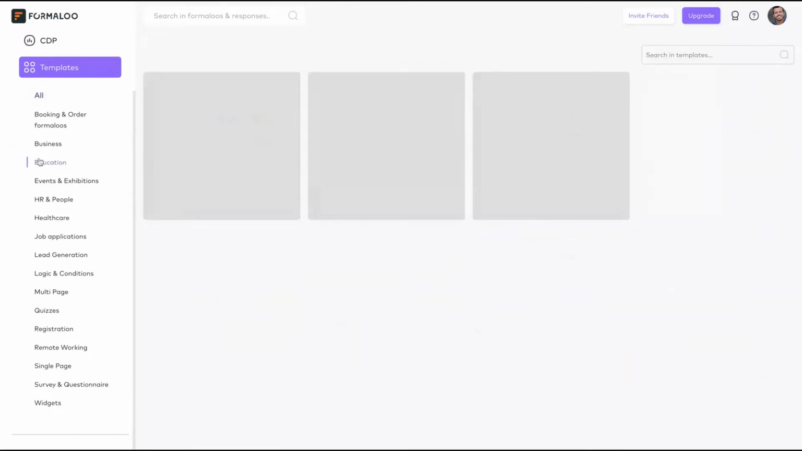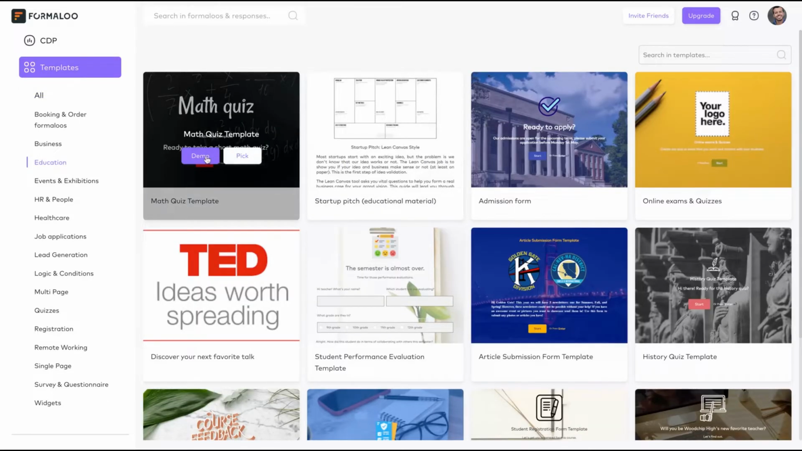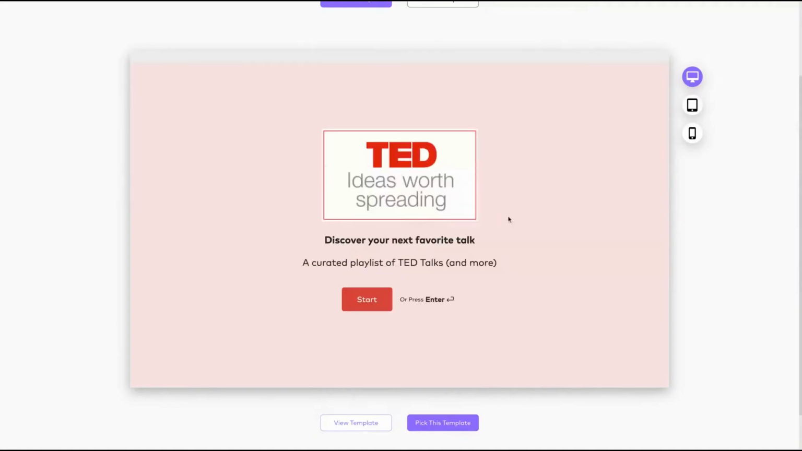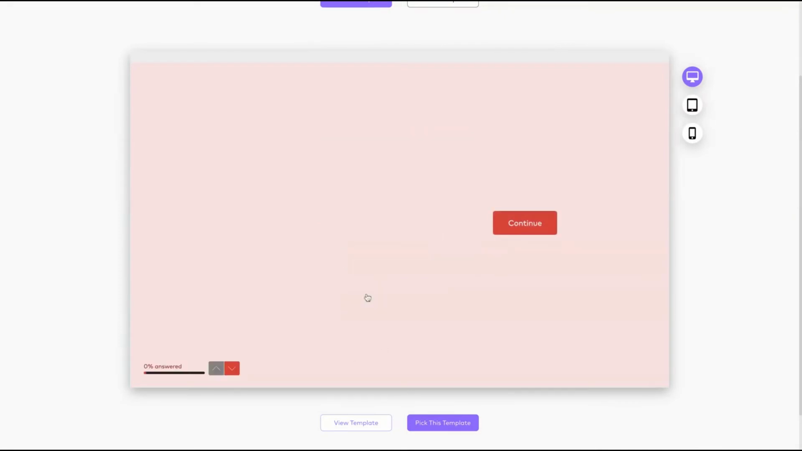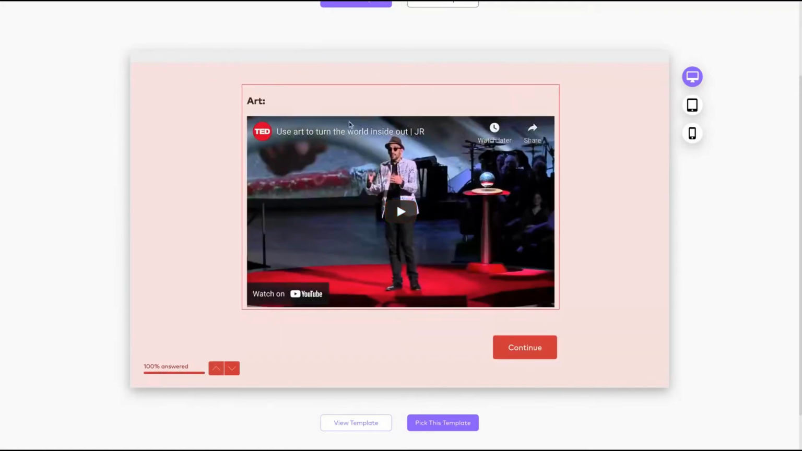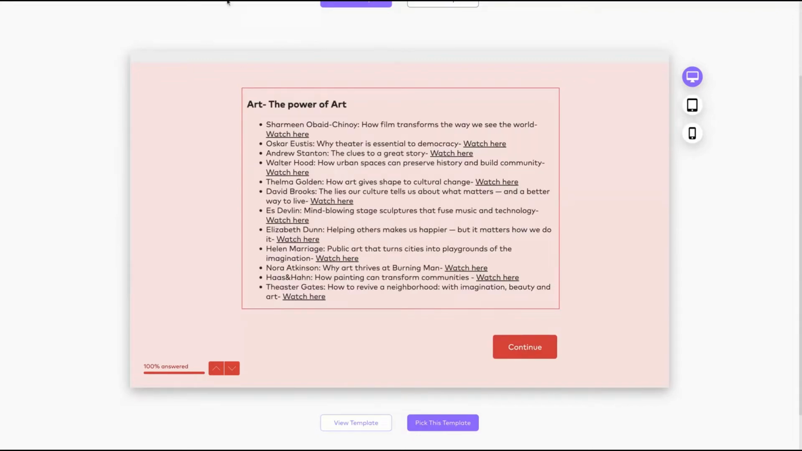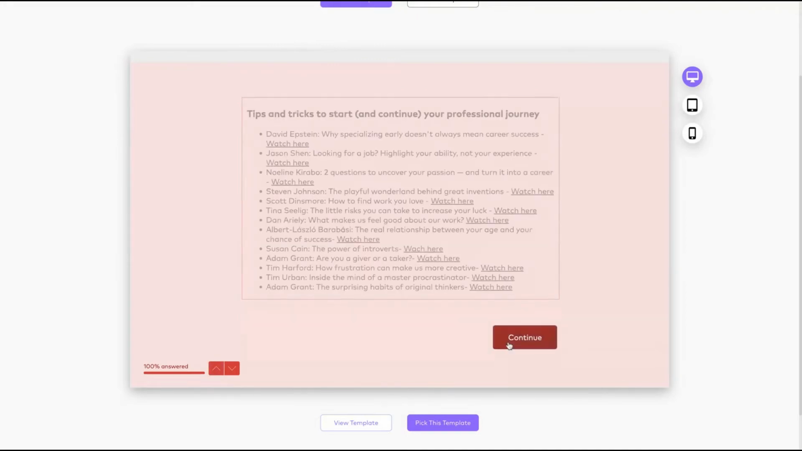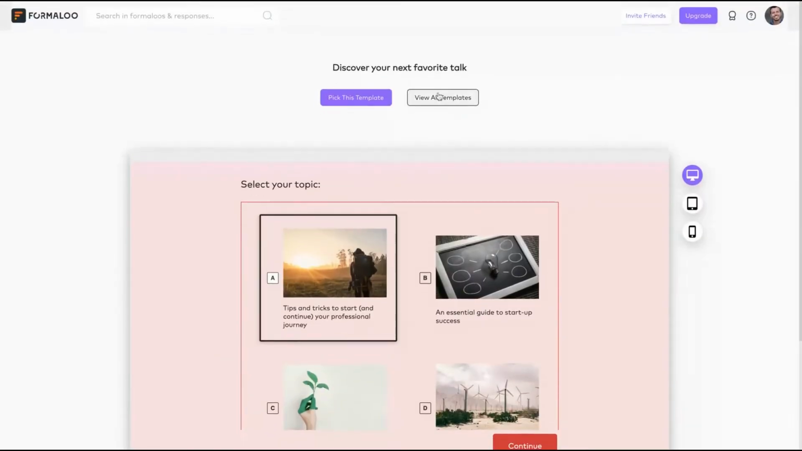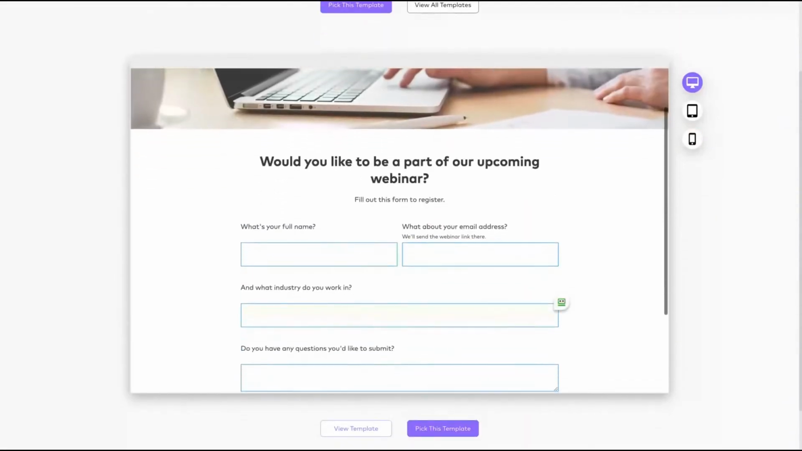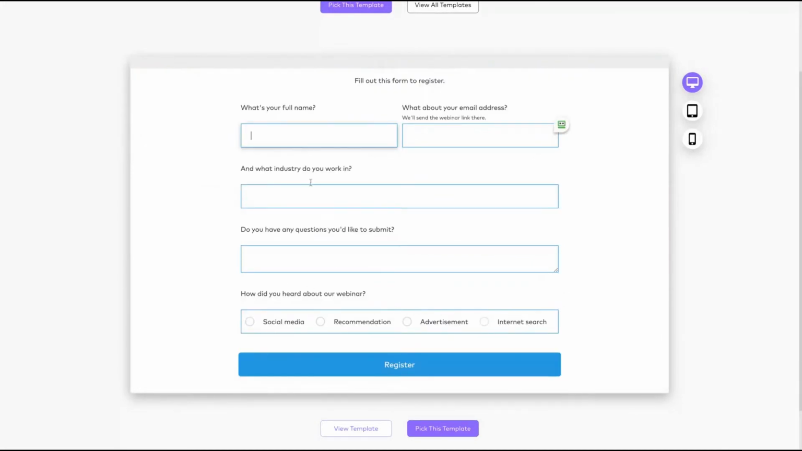Let's check an education template. So let's check that demo. The math quizzes are pretty difficult. Let's check this one. So you can see here that's a TED Talk template. Start, you can see exactly how it works. You can embed videos there, so you can create a form to recommend some videos to your audience, selecting your topic. Okay, let's check out another one. Webinar registration. So you can see here the templates. Okay, pretty simple, and you register.